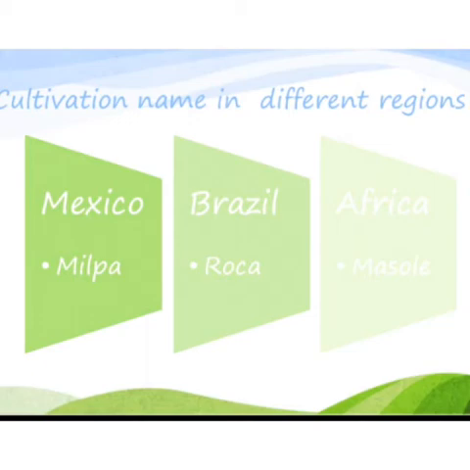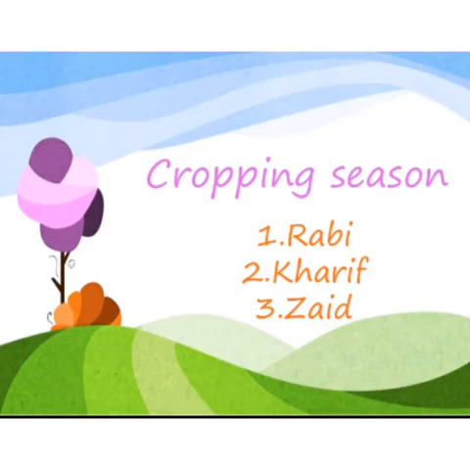In Brazil it is known as roça and in Africa it is known as milpa. So these are the different names of cultivation. Now let's see what the cropping seasons are.